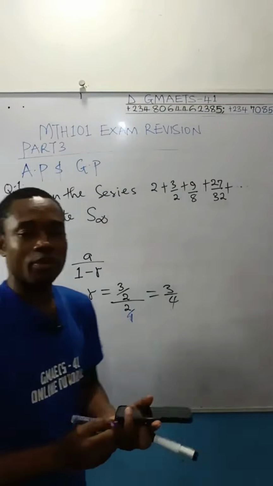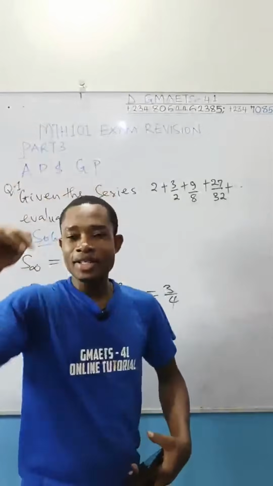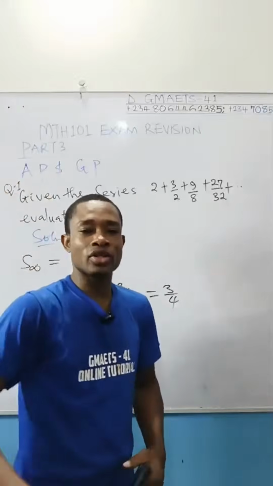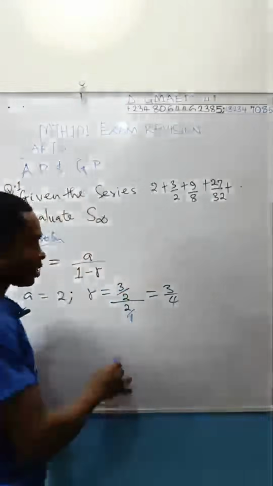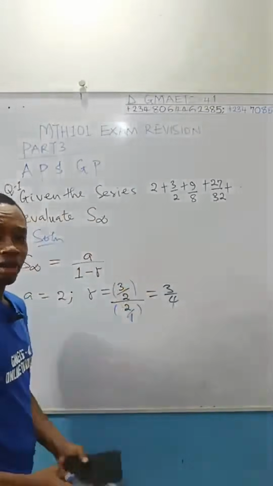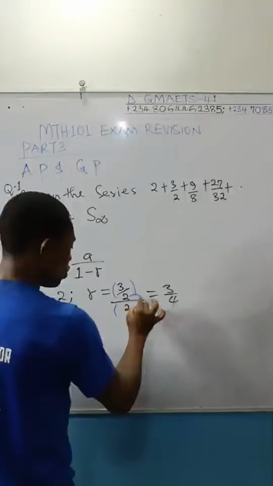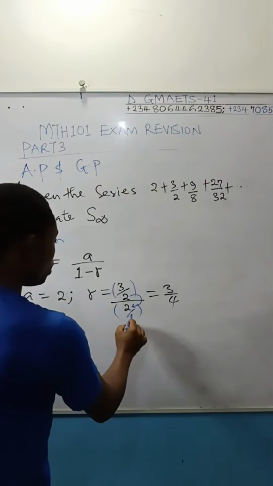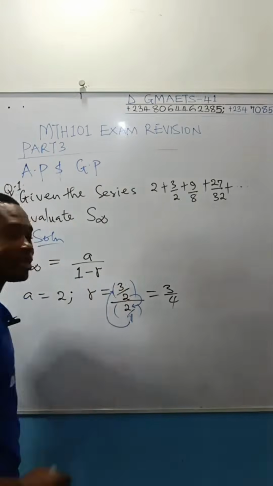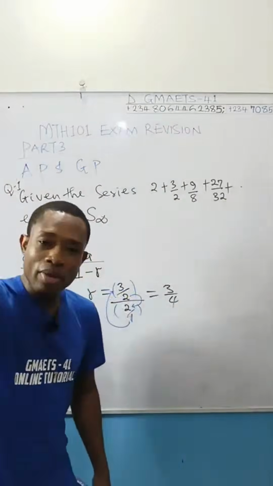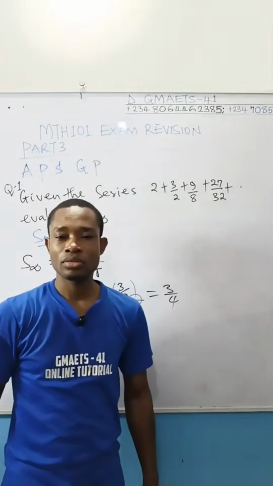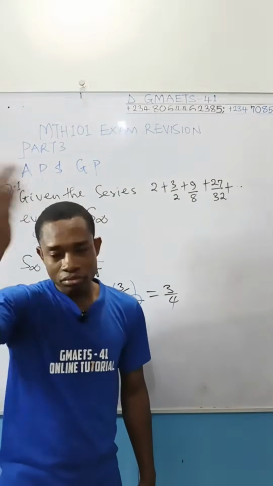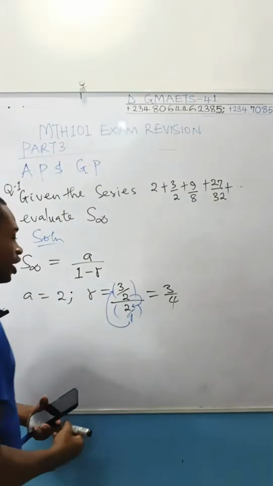Mathematically, this 2 standing alone is over 1. So what happens is simple. The denominator of the numerator and the denominator of the denominator will switch and meet the respective numerators of those guys. Big grammar, isn't it? This is what I mean. These two denominators will go under this numerator, and this 1 will go to the numerator on top. That is it. So the denominator of the numerator and the denominator will switch, and when they are switching, they meet the numerators you have there. Okay, so that is that.